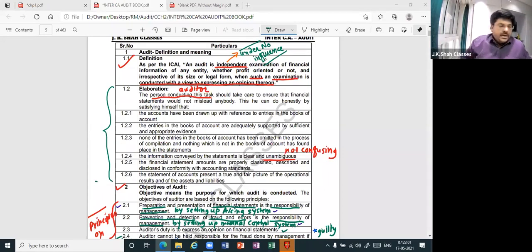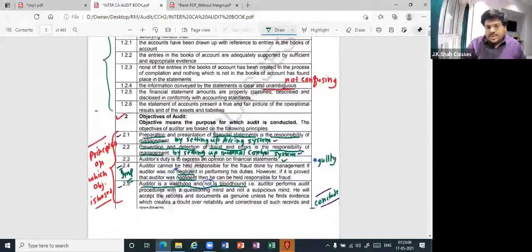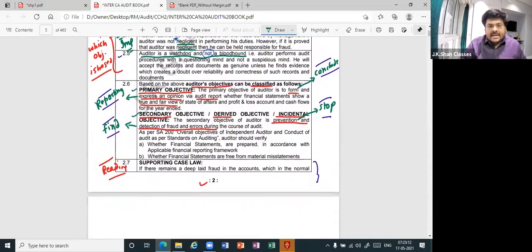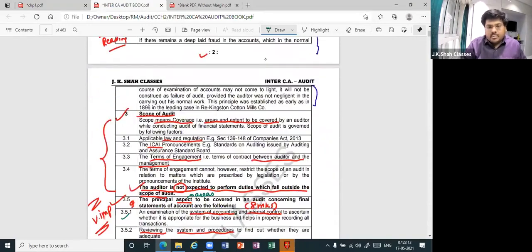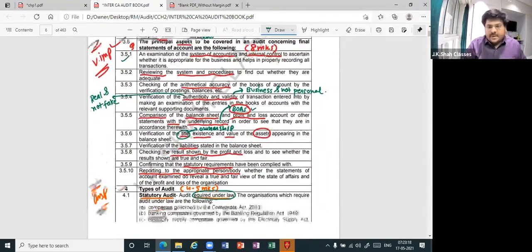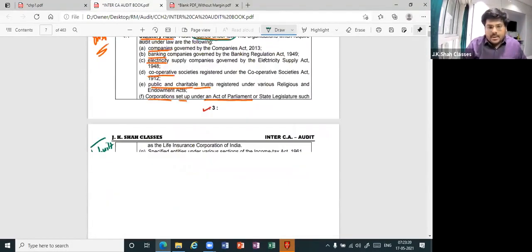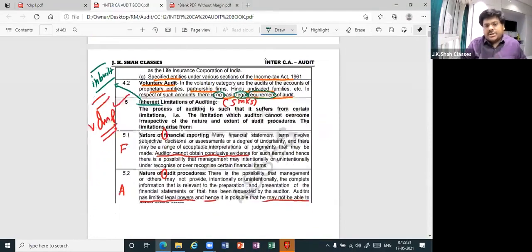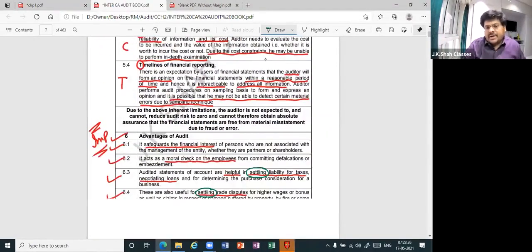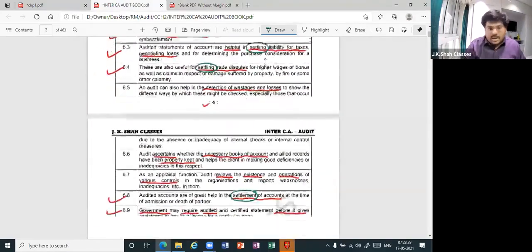Okay. If you come to the beginning of the very chapter, let us see what we have done and what is still remaining. Can I say auditing definition and meaning done? Objectives of audit done? Thereafter scope of audit, objective and scope both done? Principal aspects done. Types of audit done. Thereafter inherent limitations of auditing done. Advantages of auditing done.